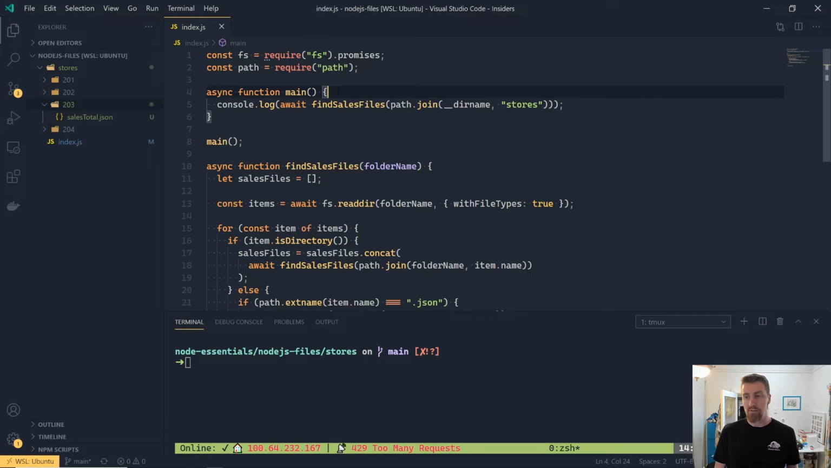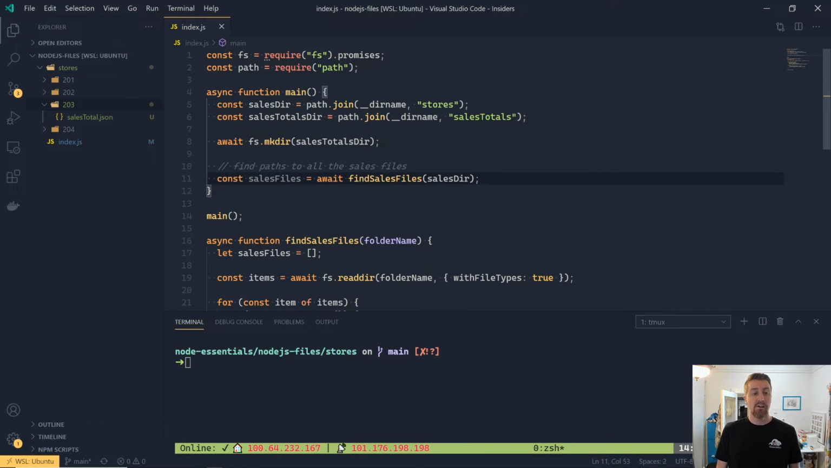We don't want to create a directory that already exists, and we don't want to accidentally override an existing output. To make a new directory, we're going to use the mkdir, or short for make directory function, and it's going to return us a promise. So it's still going to be asynchronous. We're going to extract out a couple of paths, which are the sales directory, so that's where we're going to look for all the files, and then the totals directory. That's going to be in a folder called sales totals, which will sit alongside.